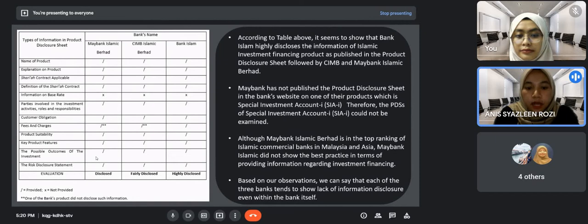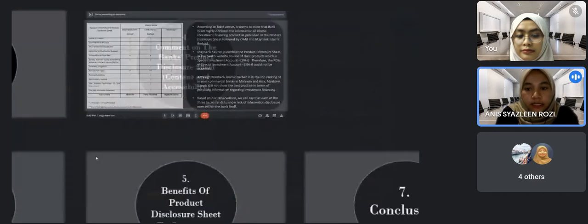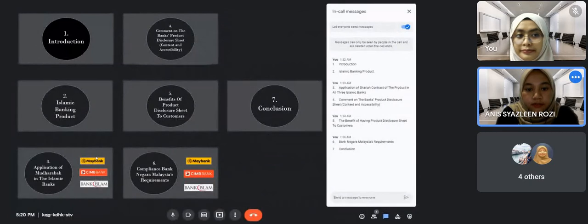So based on our observation, we can say that each of the three banks tends to show a lack of information disclosure, even within the bank itself. Now I will pass to Husna to continue the presentation.